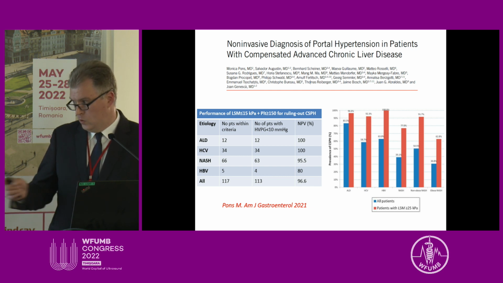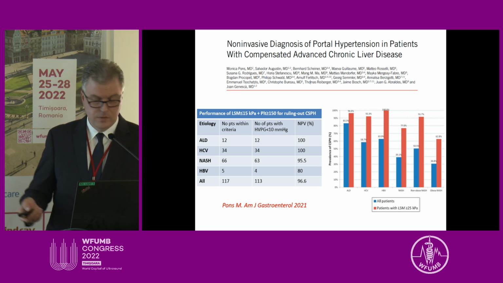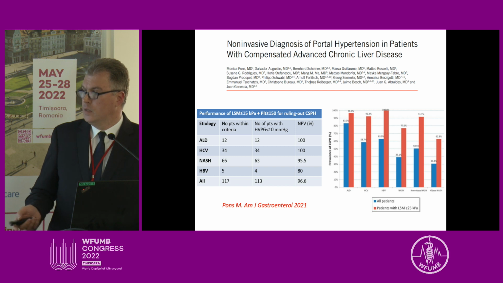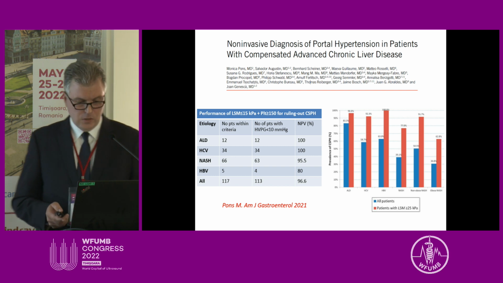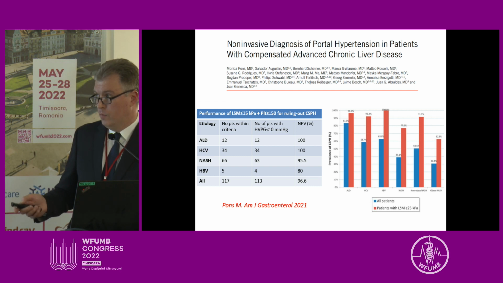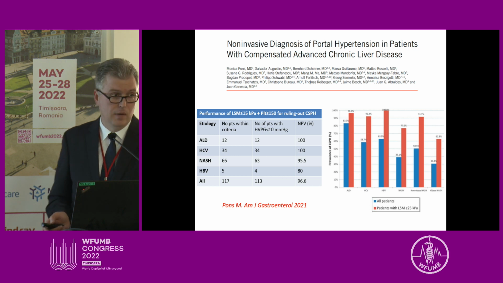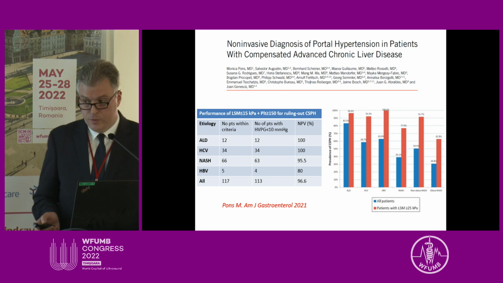Then in 2021, the multinational multicentric study by Pons et al. was published in the American Journal of Gastroenterology, and they calculated the cutoff value of liver stiffness plus platelet count. Liver stiffness less than 15 kilopascals and platelet count more than 150 were very good for ruling out the presence of clinically significant portal hypertension, with a negative predictive value of almost 97%.